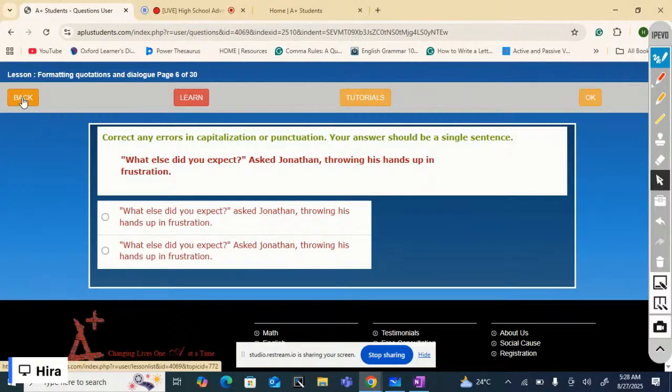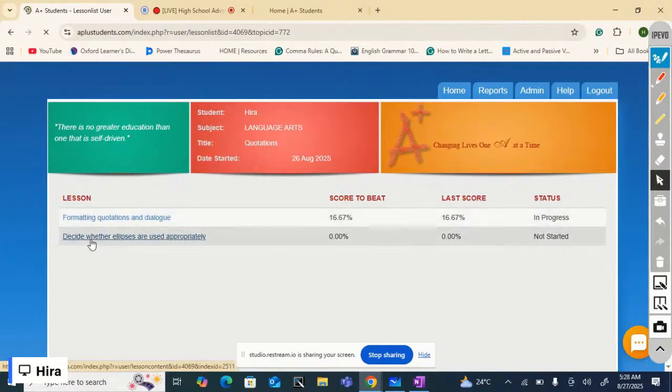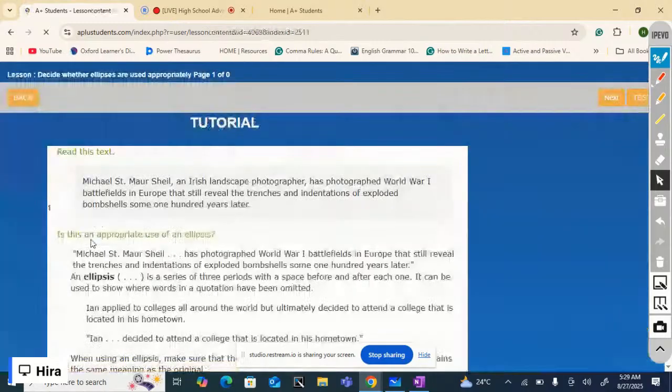Okay, now we have to discuss the second lesson as well. I told you that we will discuss deciding whether ellipses are used appropriately. This is also an important part of learning quotations. Now, what are ellipses?